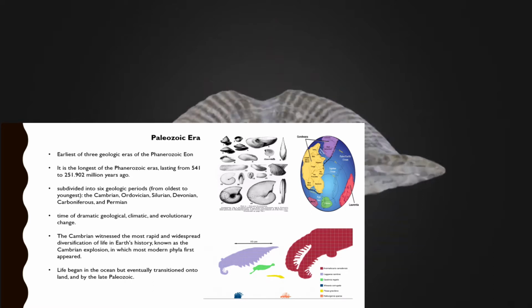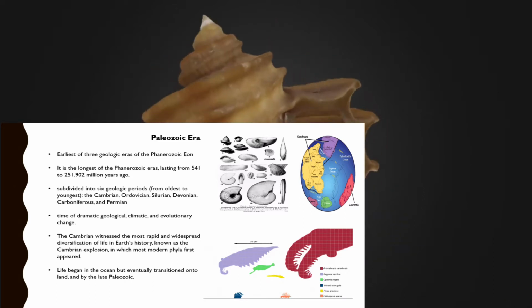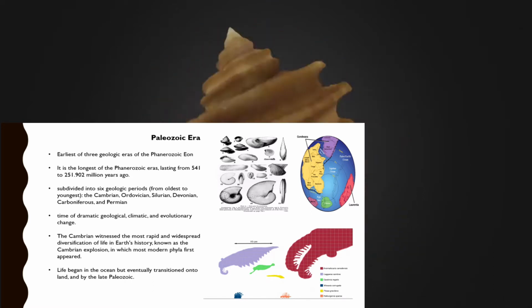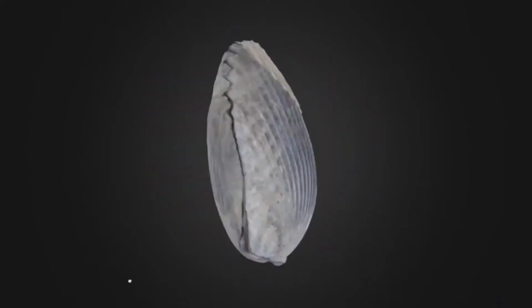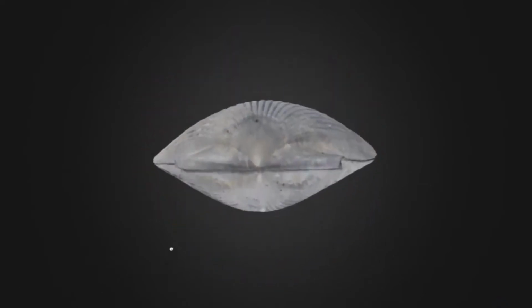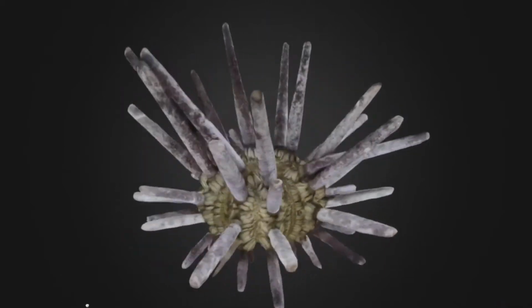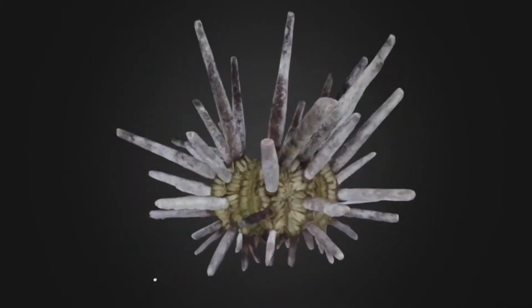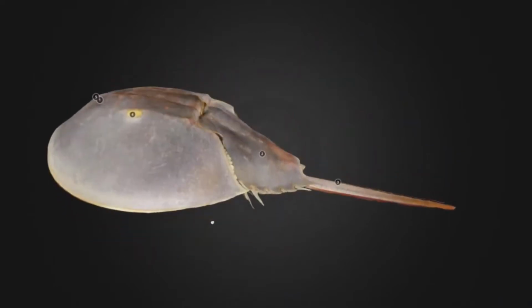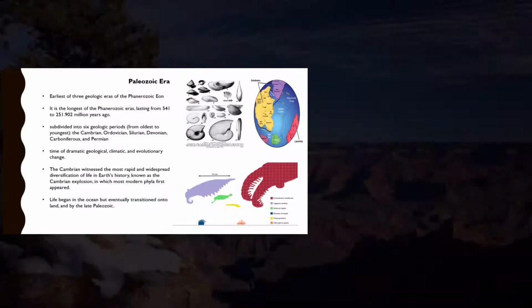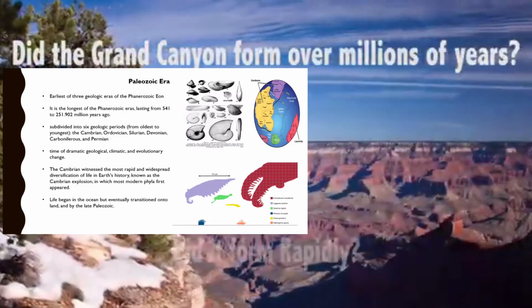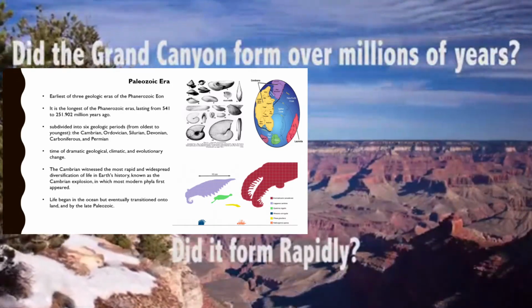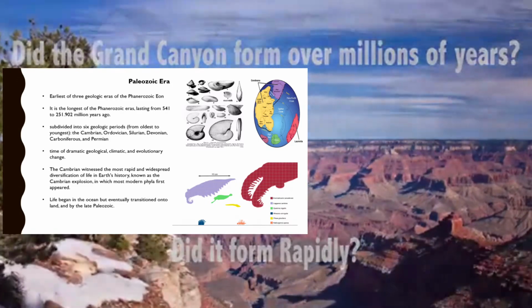It's subdivided into 6 geological periods, from oldest to youngest: the Cambrian, the Ordovician, the Silurian, the Devonian, the Carboniferous, and the Permian. During this era, a time of dramatic geological, climatic, and evolutionary change took place.